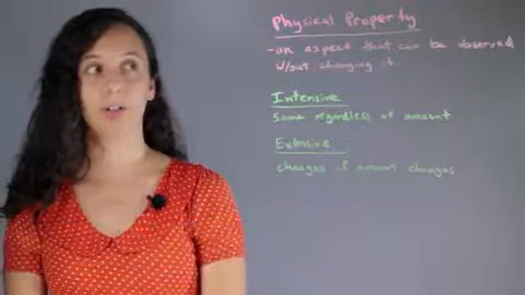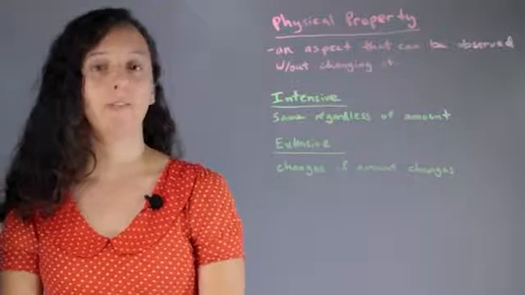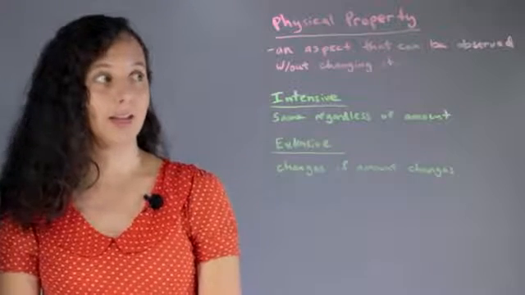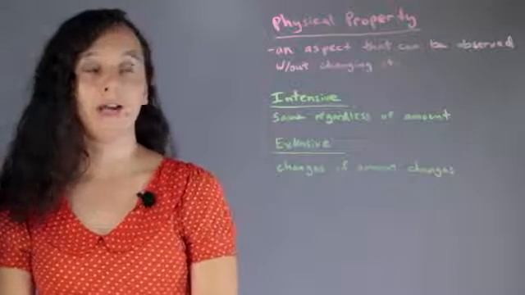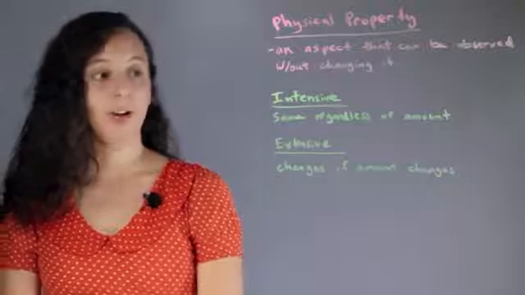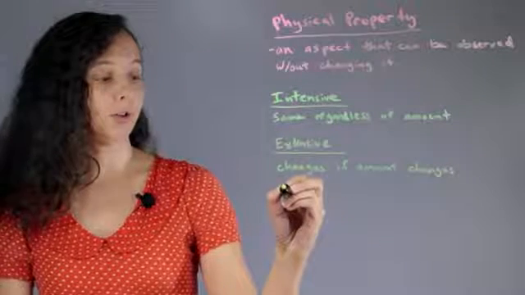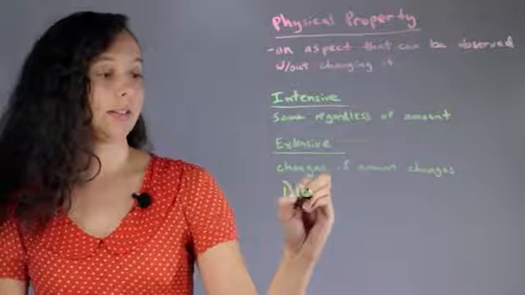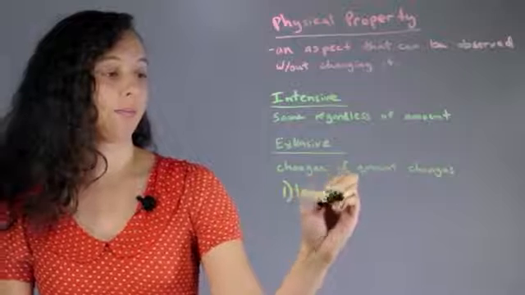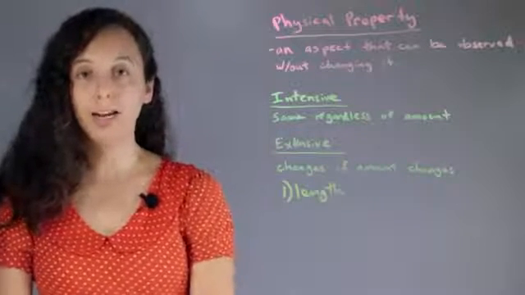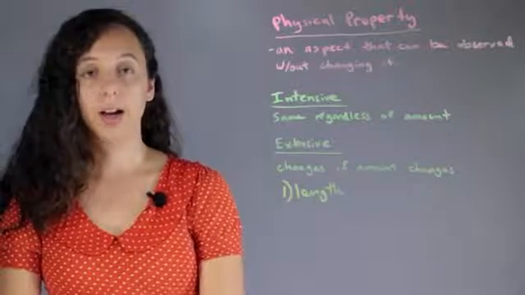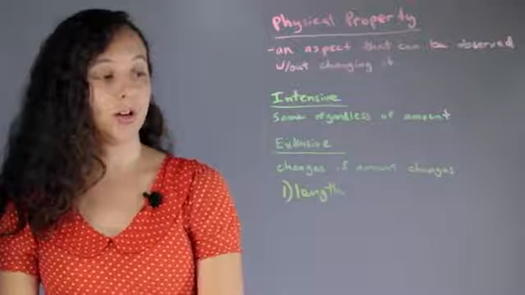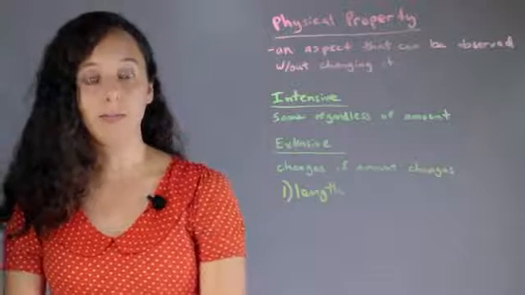Okay, so let's review what a physical property is. A physical property is an aspect that can be observed without changing it. So I'll give you example number 1, length. You don't need to break anything or change anything if you just want to measure the length, physical property.